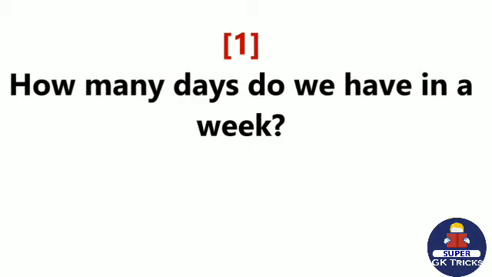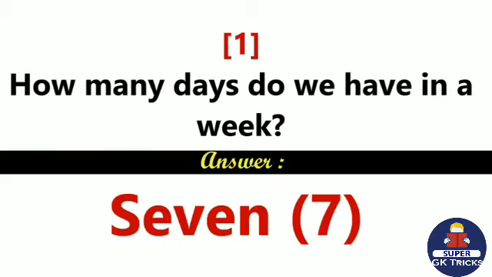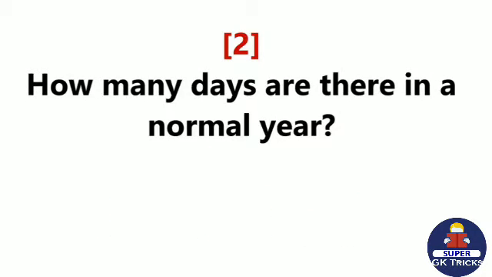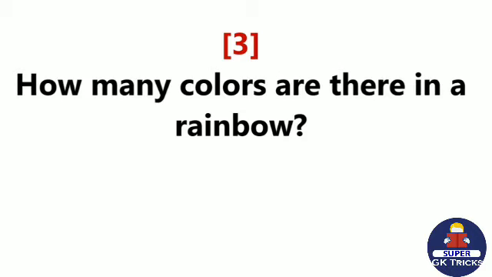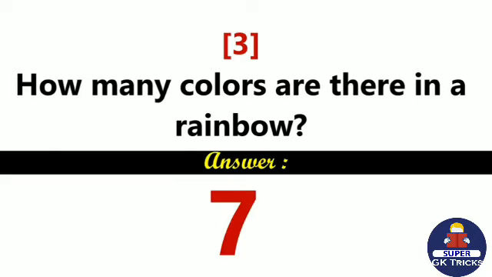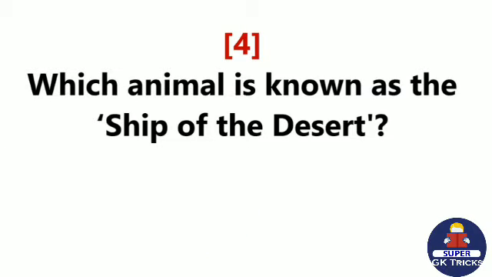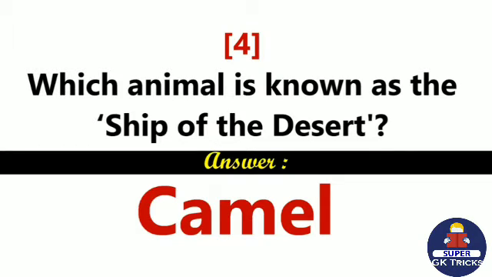How many days do we have in a week? 7. How many days are there in a normal year? 365. How many colors are there in a rainbow? 7. Which animal is known as the ship of the desert? Camel.